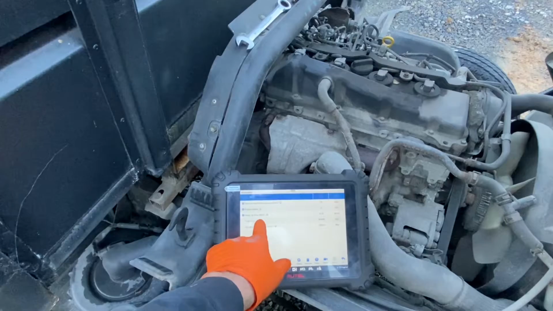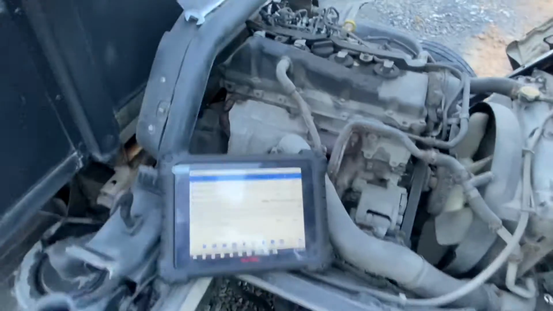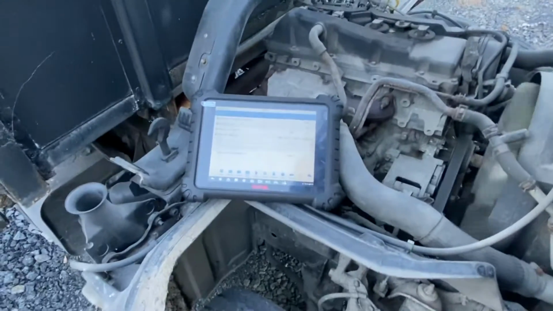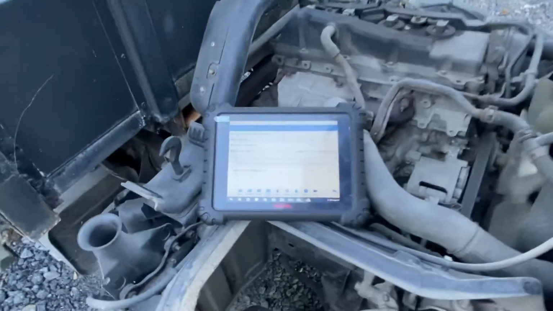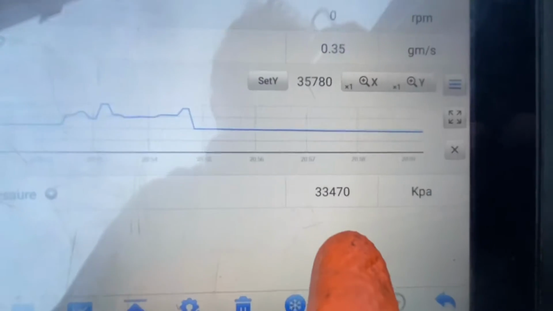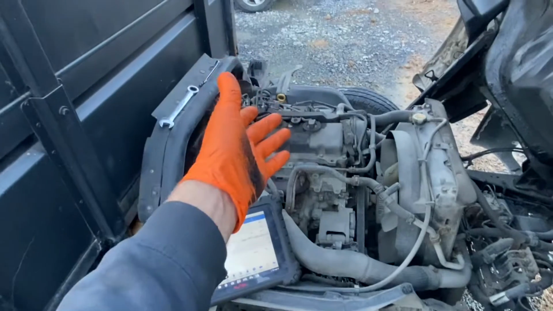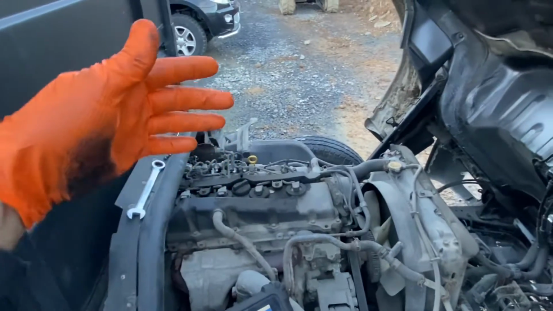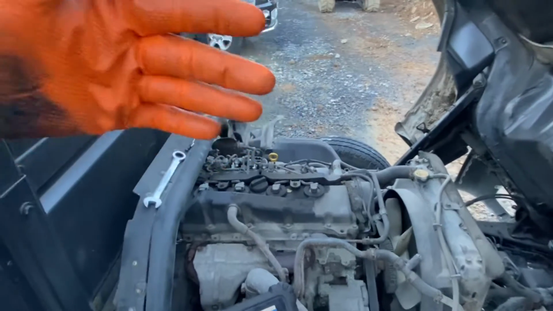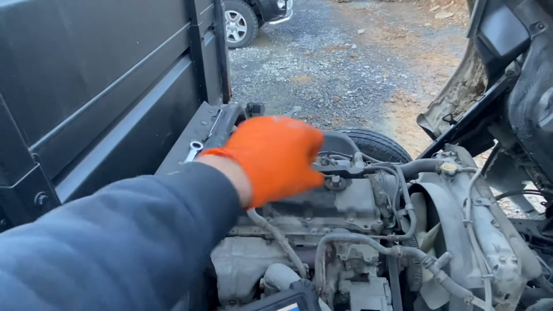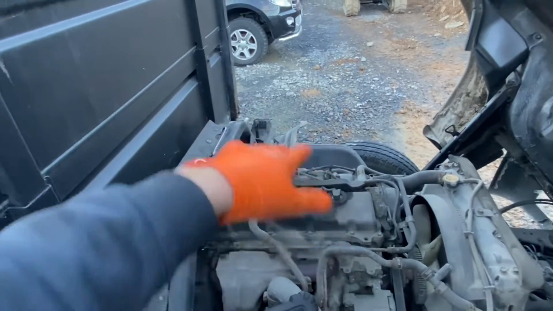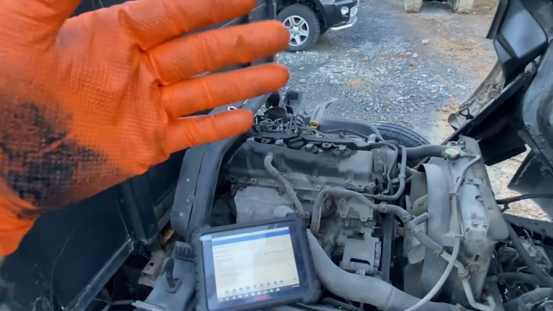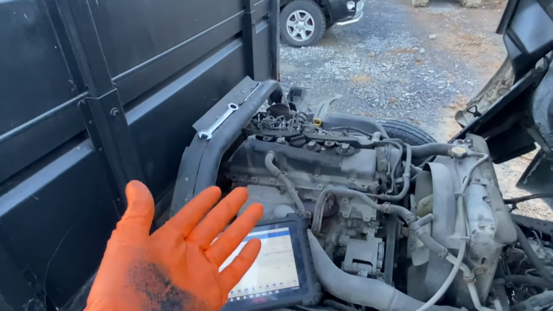I suppose I could have done a graph. I wouldn't say it's gone crackers, but my actual pressure is huge. It's what it wants. So the actual pump has the ability of building fuel pressure. The fuel rail pressure sensor is good because it's seeing the pressure that's in the rail. This eliminates the low pressure delivery and all that stuff for me, and I'm going to have an injector gone.